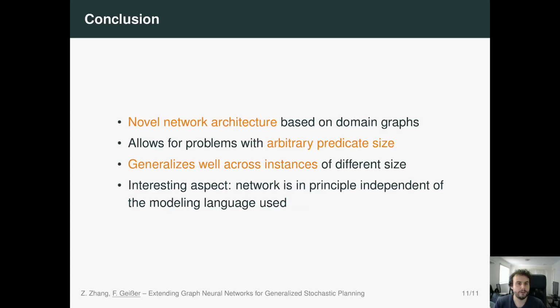And this concludes my talk. We present a novel network architecture based on domain graphs, which allows for problems with arbitrary predicate size. We have seen that it generalizes quite well across instances of different size. And one interesting aspect that we want to look into further is that in principle, we think our networks are independent of the modeling language used, maybe with slight modifications. So we might also think about whether we can apply this to PDDL or PPDDL.